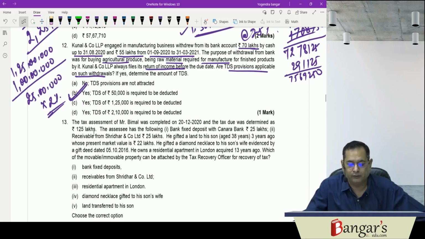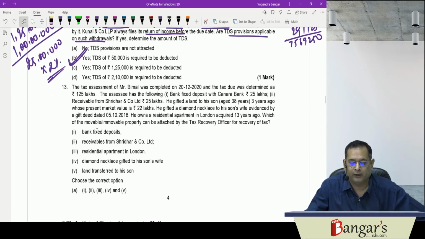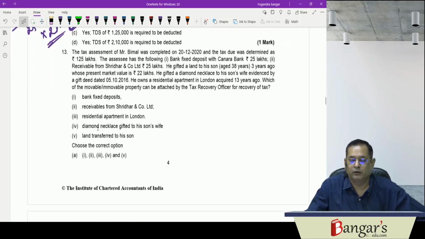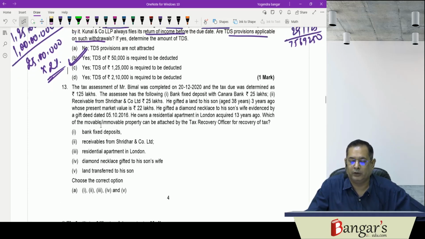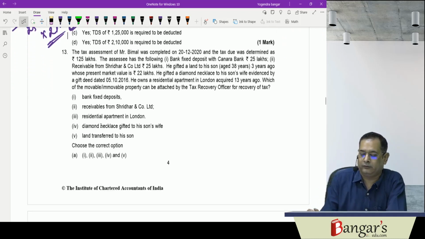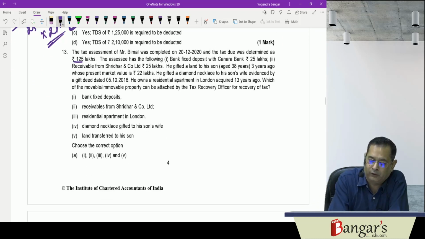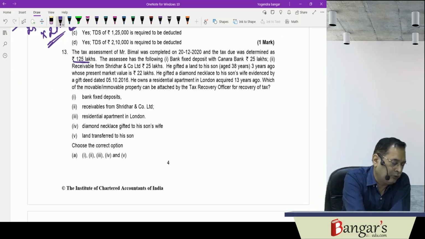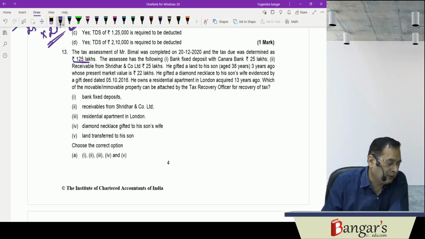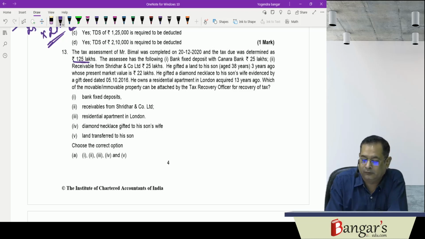Then the next question is, tax assessment of Mr. Bimal was completed on 2012-2020 and tax due was determined as 125 lakhs. The assessee has the following: bank fixed deposits with Canara Bank, rupees 25 lakhs.